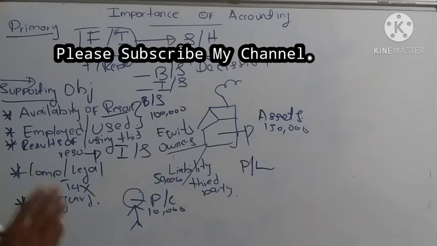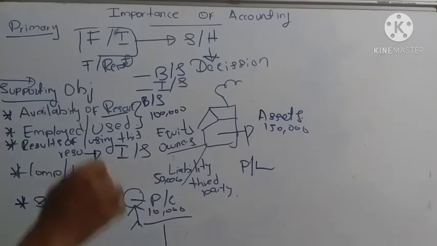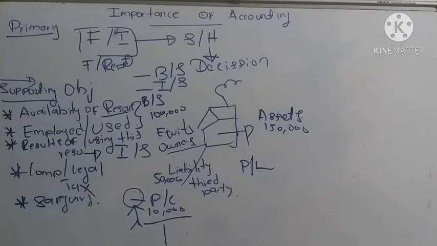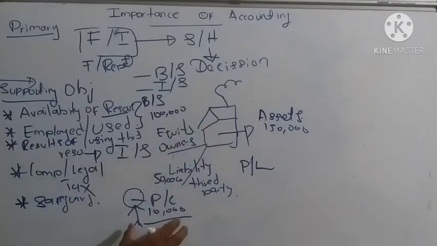Anyhow, the petty cashier is asked to maintain a petty cash book. The petty cash book is a prime entry book, right? An accounting book. When the petty cashier is asked to maintain accounting records, he can't misuse the 10,000 because he has accountability. He should submit this accounting record to the management, to the organization.